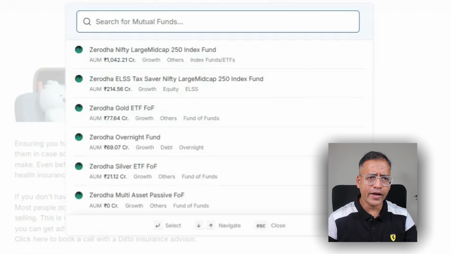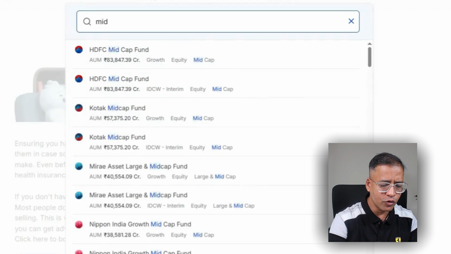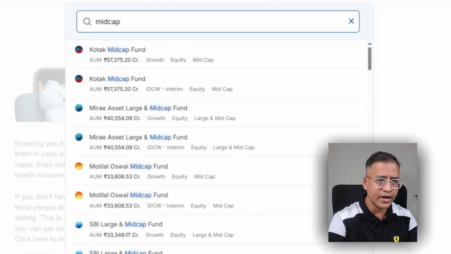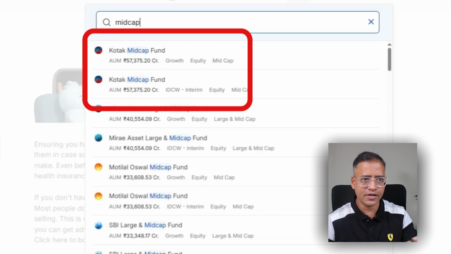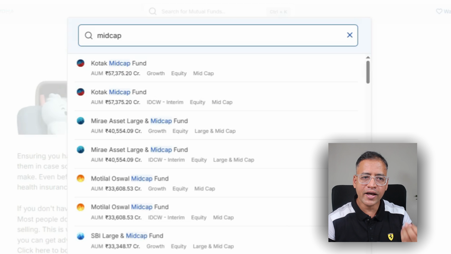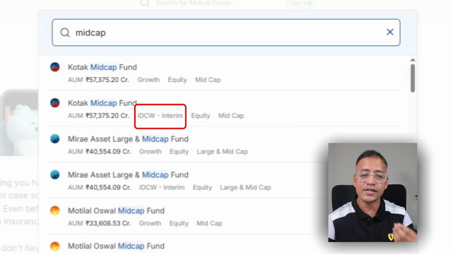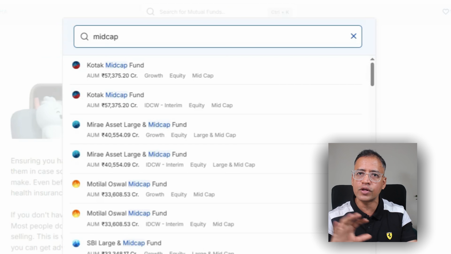Let me now clarify this with a simple example. There are 2 types of mutual funds. So for example, if I go to the Coin app, and let's say I'm looking for mid-cap mutual funds. What you note here is that in the mid-cap category, you see 2 options. For example, Kotak, this is just an example, is giving you a mid-cap fund, which is a growth type. Second one is IDCW. Now, what's the difference between growth and IDCW?